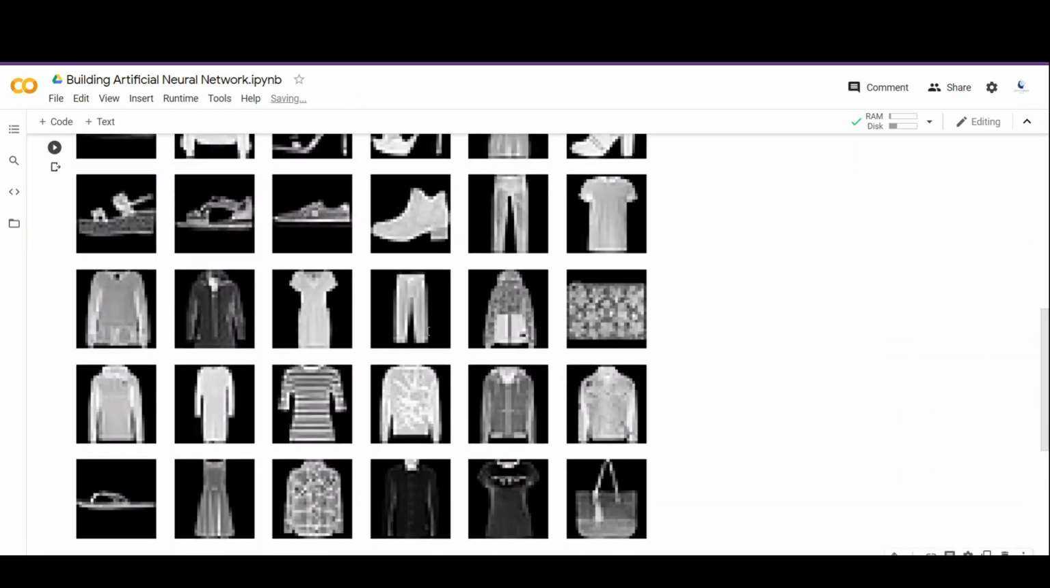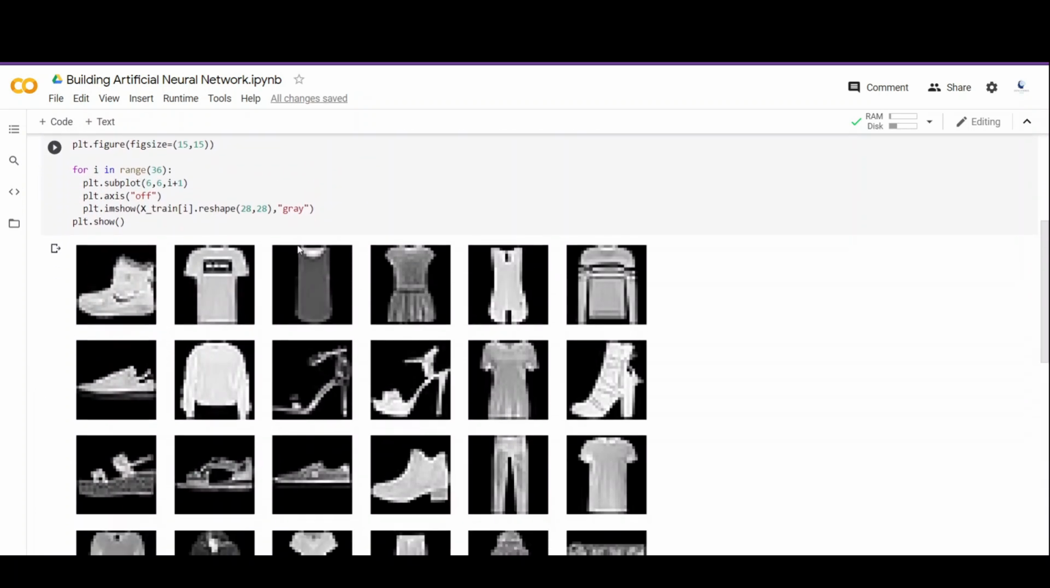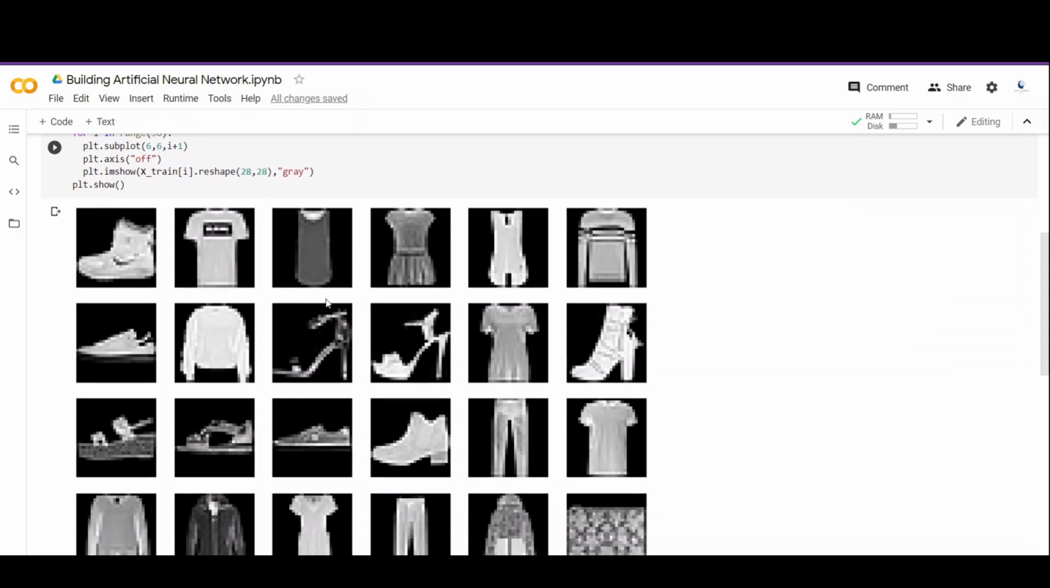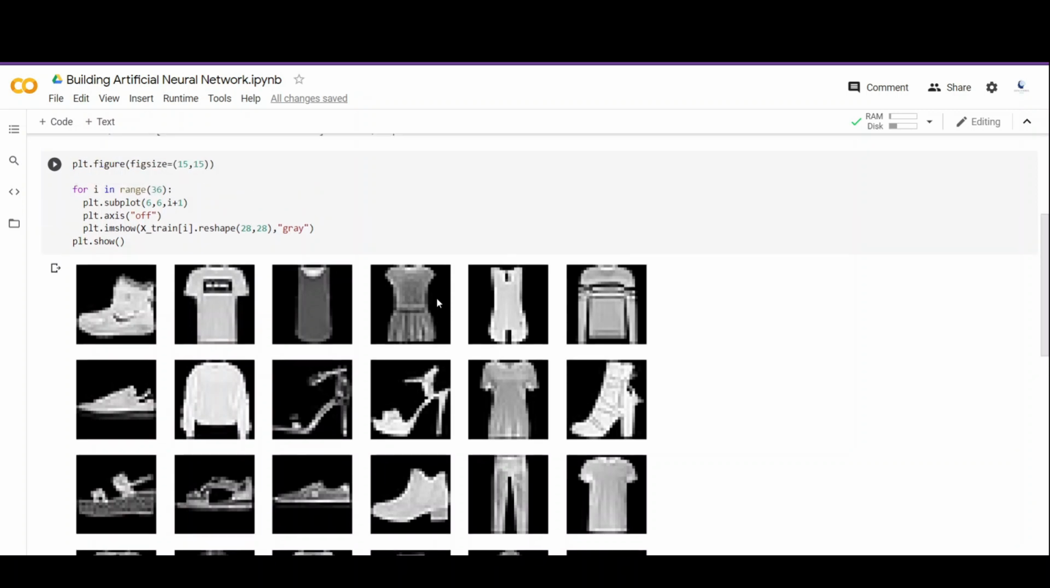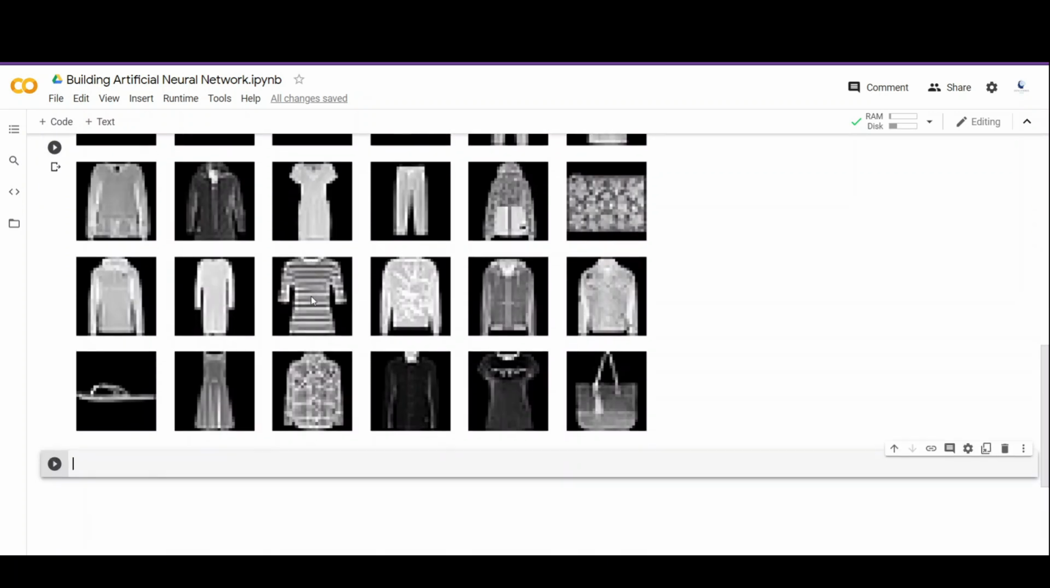So here we have 36 images from our dataset, and our dataset contains 10 different types of outfits, and you can see outfits like sandals and t-shirts, etc. And our task is to predict the label for these images. So this way we can visualize the dataset. Now you can play around with this visualization as well. You can change 36 to 37, whatever number you want.